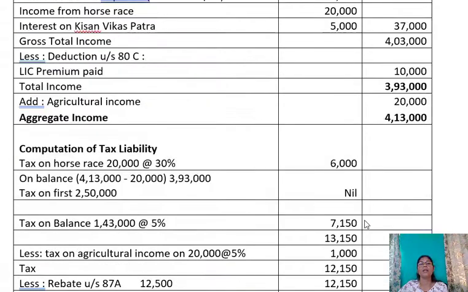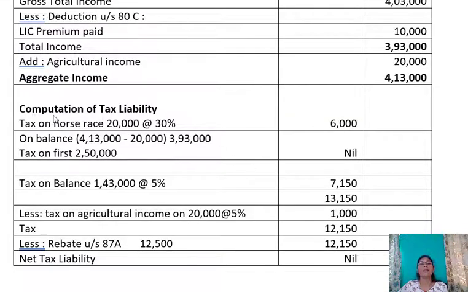Now let us see the computation of tax liability. First we are providing, irrespective of the total income, tax on horse race at the rate of 30%. It is 20,000 rupees. At the rate of 30% comes to 6,000. Now on the balance, that is 4,13,000 minus 20,000, it is 3,93,000. On this 3,93,000, on first 2,50,000, the tax is nil.